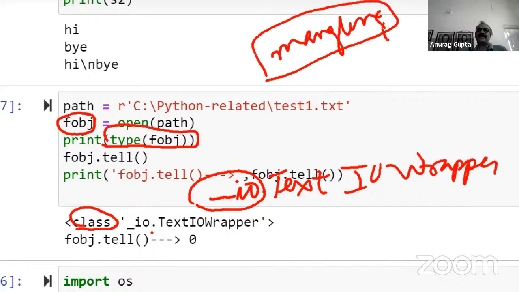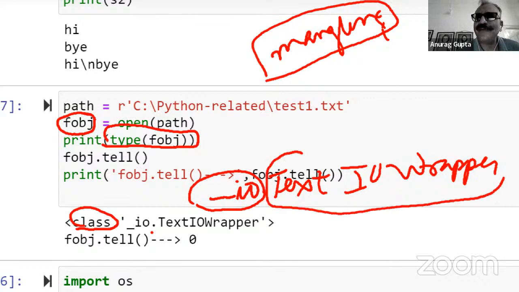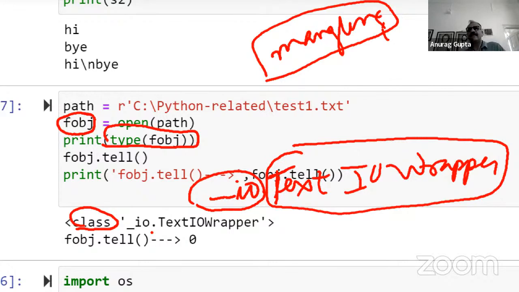You can look it up, but don't worry. But one thing you can tell is that this has to be a class because it begins with a capital letter. In Python, except for the built-in class names of the Python interpreter, the rest of the class names generally start with a capital letter. Therefore, you can tell.